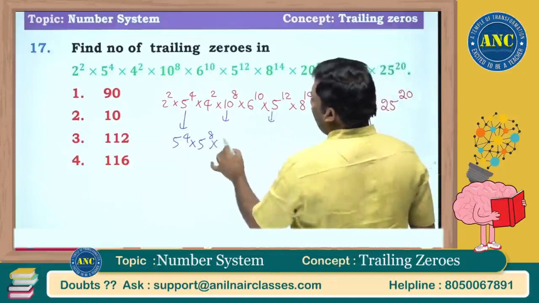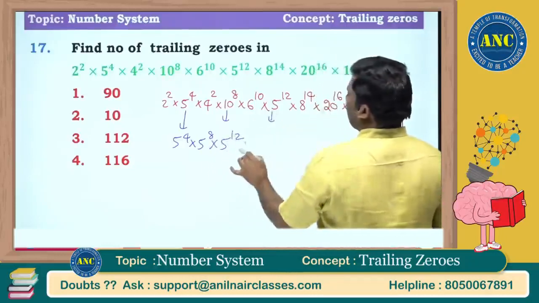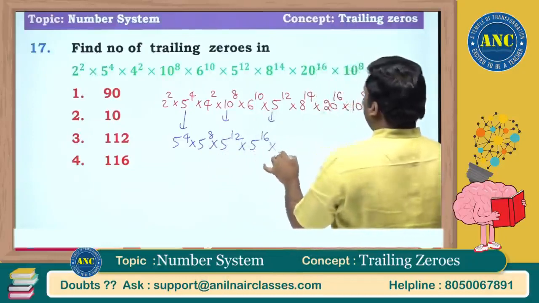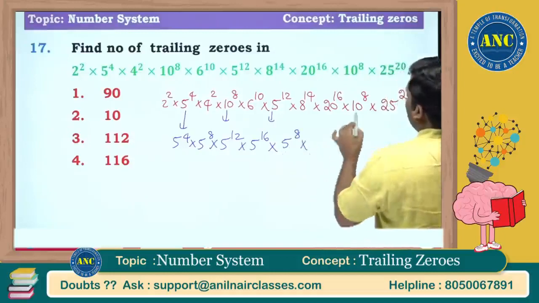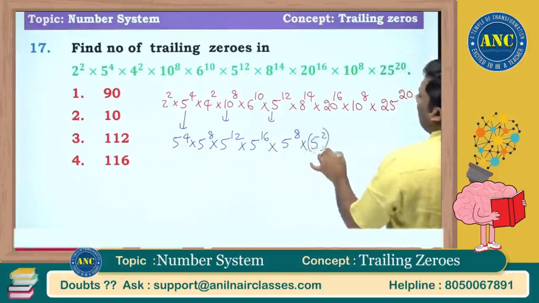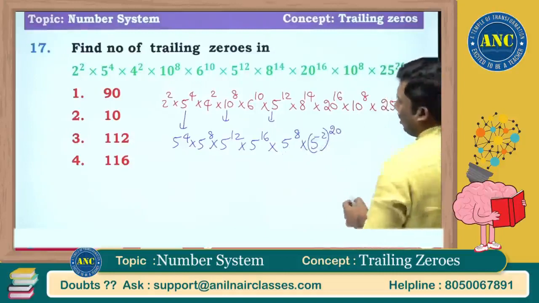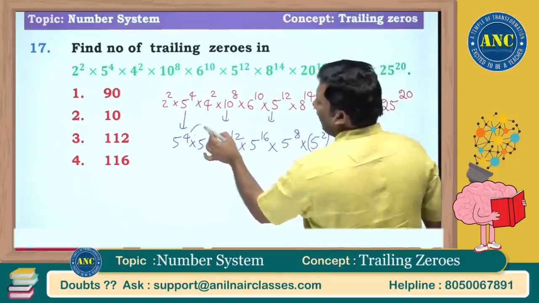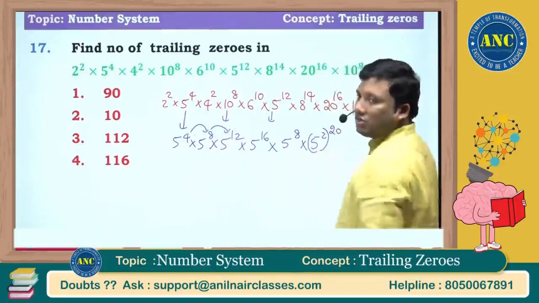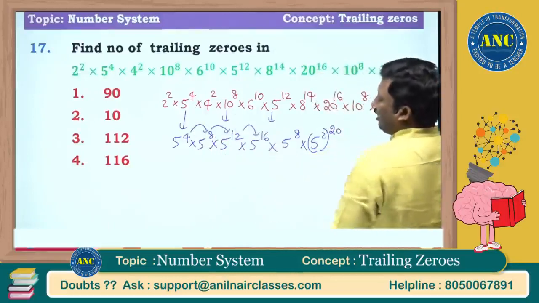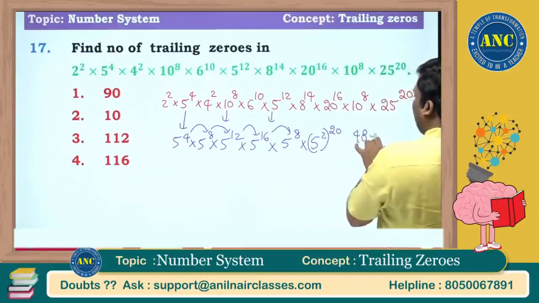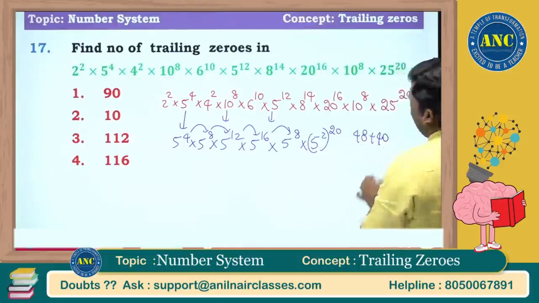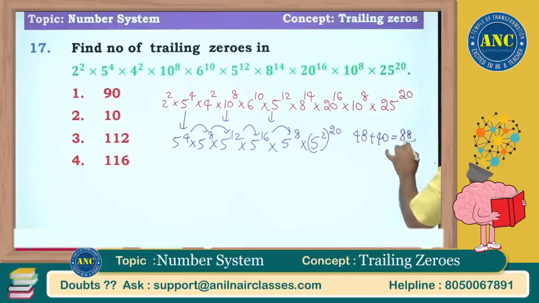Here it is 5 power 12. Here it is 20 power 16, it is 5 power 16. 10 is 5 into 2 power 8, so 5 power 8. Here it is 25, 5 square power 20. That means totally how many, the highest power of 5? 4 plus 8, 12. 12 plus 12, 24. 24 plus 16, 40. 40 plus 8, 48. 48 plus 40, 88. Let me check whether I missed out anything.